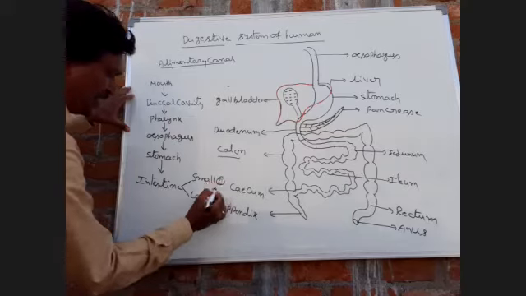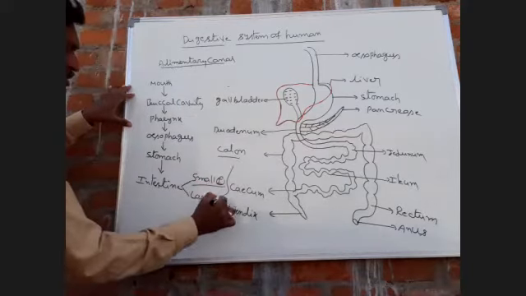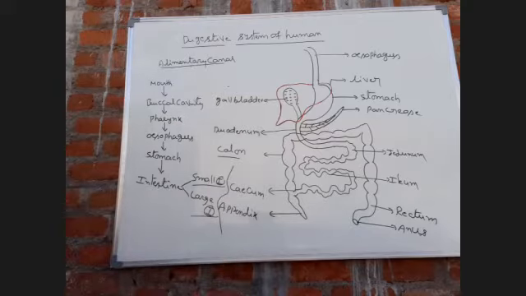So these are the parts present in the gut or alimentary canal of human beings.